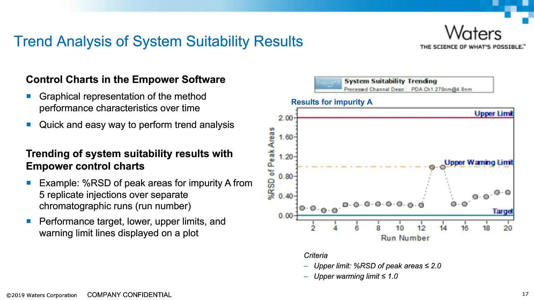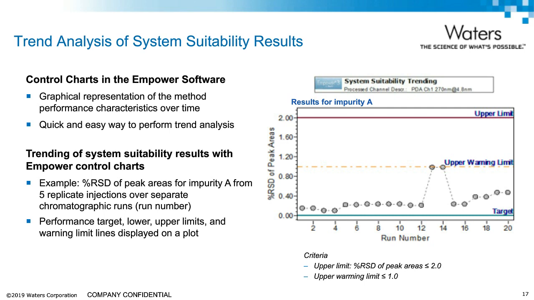As an example, here we are showing trend analysis of the percent RSD of peak areas for impurity A based on the 5 replicate injections over 20 separate chromatographic runs. For each run, or the number shown on the x-axis, Empower displays percent RSD on the y-axis.